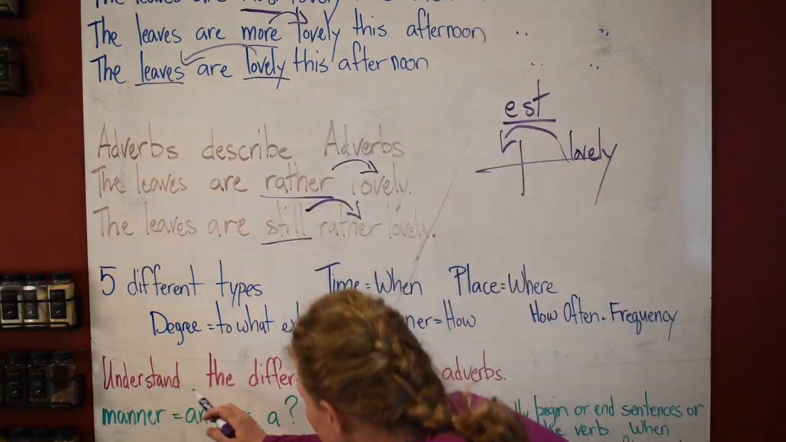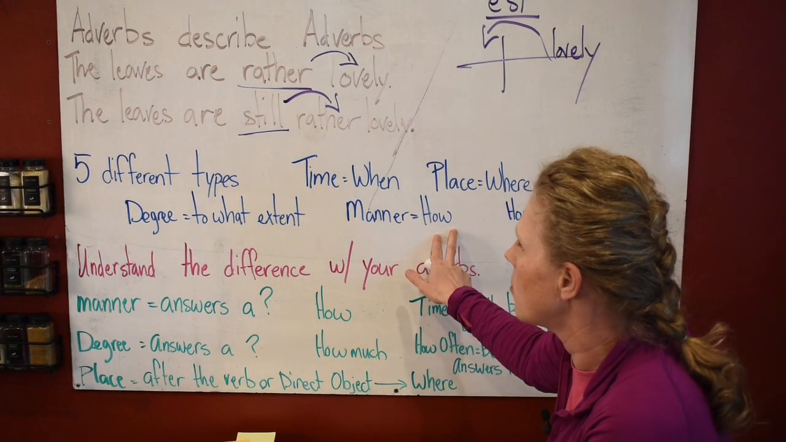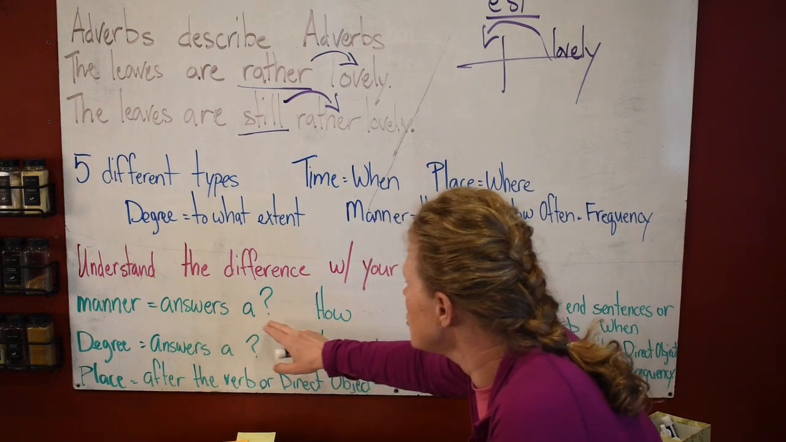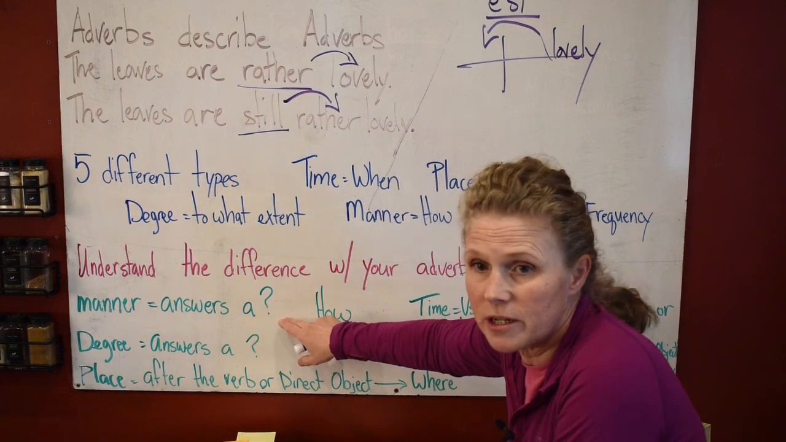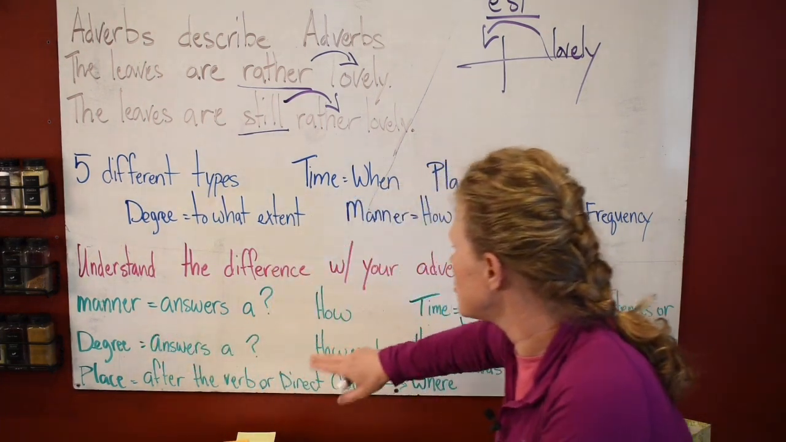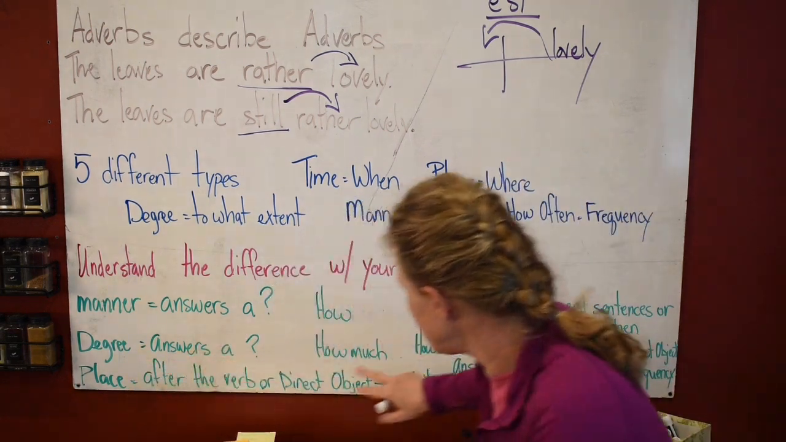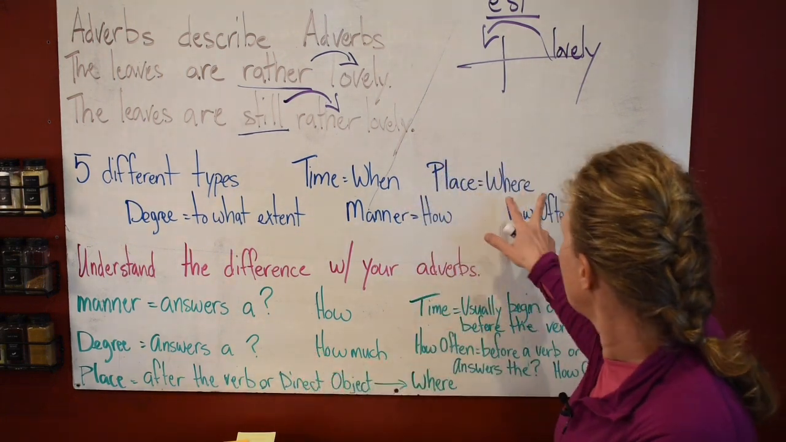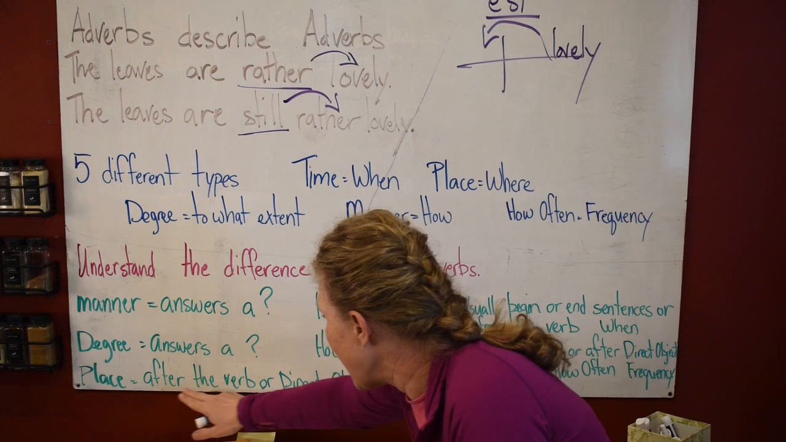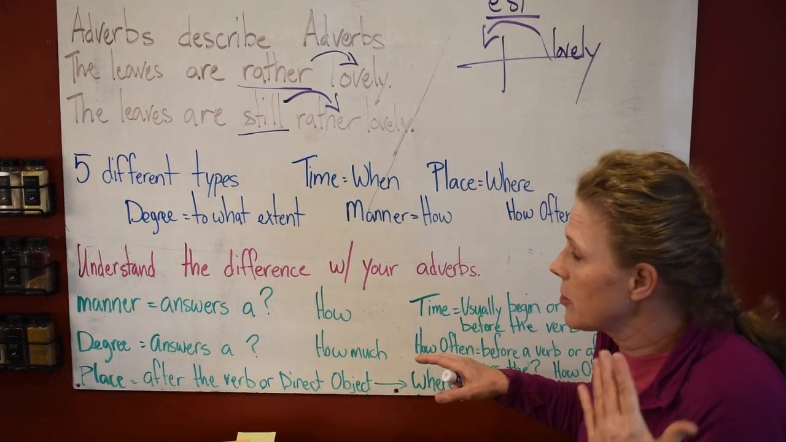You need to make sure you understand the difference with your adverb. Manner is how. And it answers the question how. Manner answers the question how. Degree answers the question how much. Place, which is the where, you put that after the verb or the direct object. That's how this will help you.